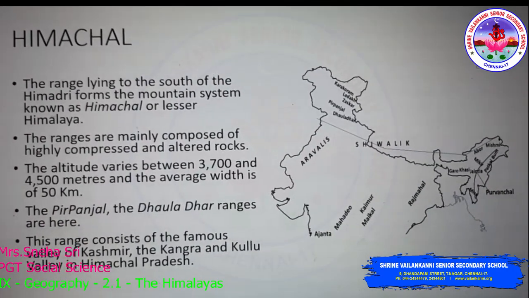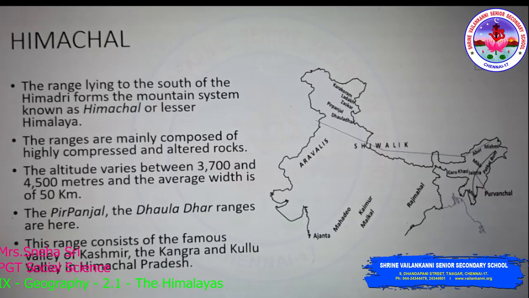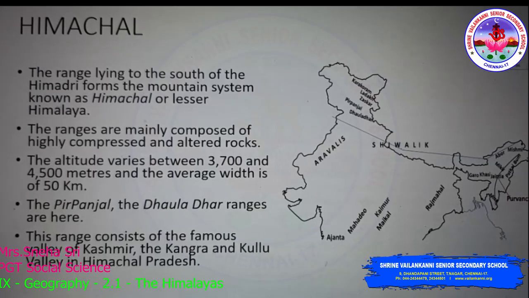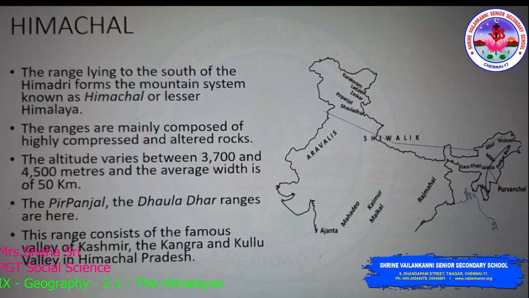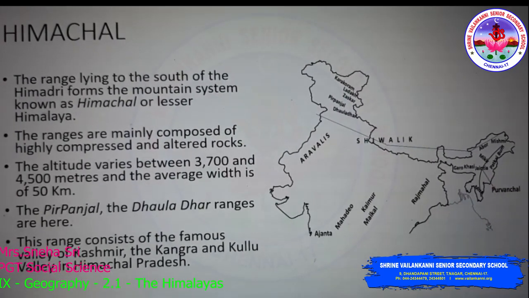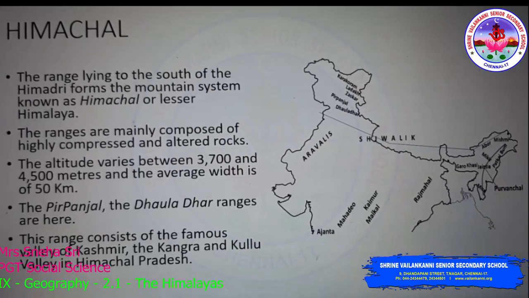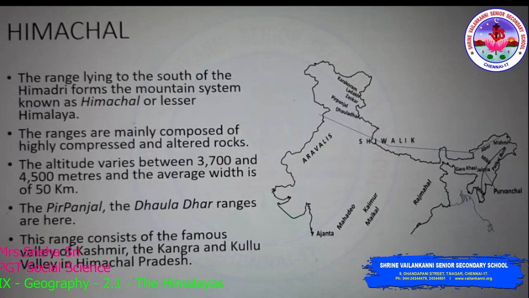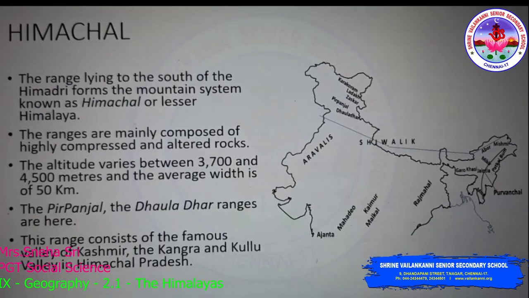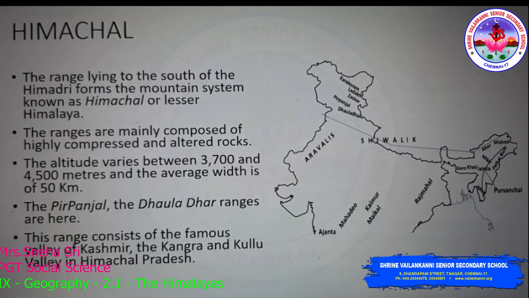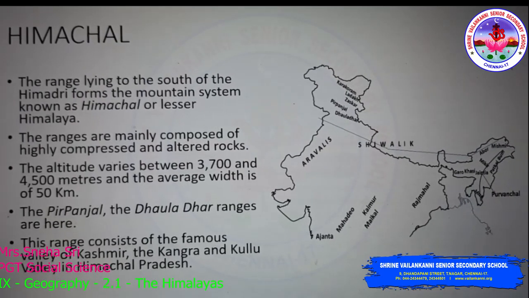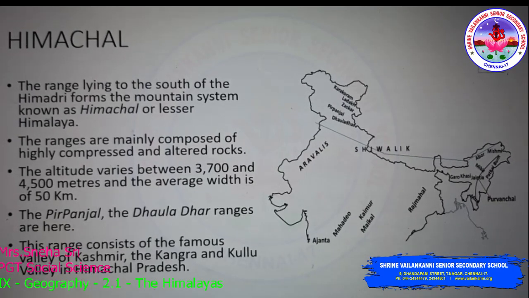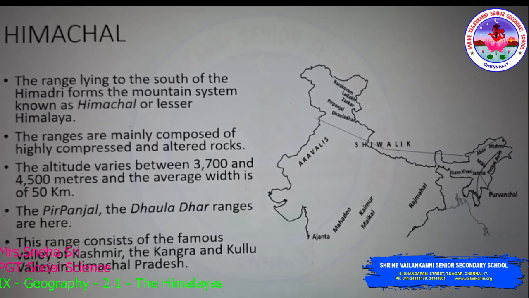These ranges are composed of highly compressed and altered rocks. This means the rocks present here have undergone many physical and chemical changes, like change in temperature, pressure, pH level, etc. The altitude varies between 3700 and 4500 meters and the average width is 50 kilometers.